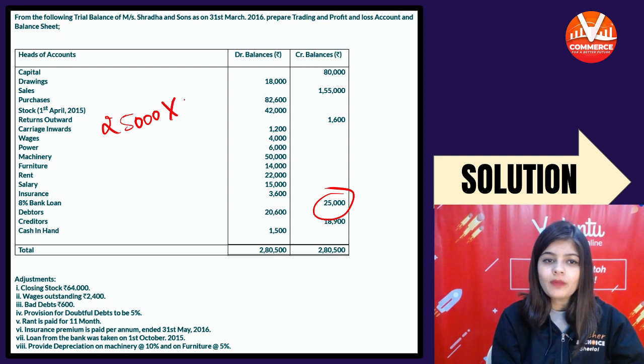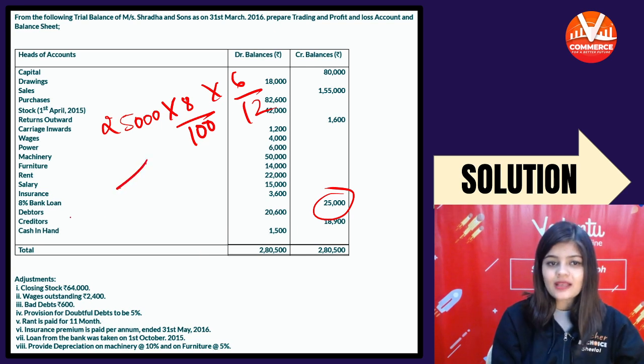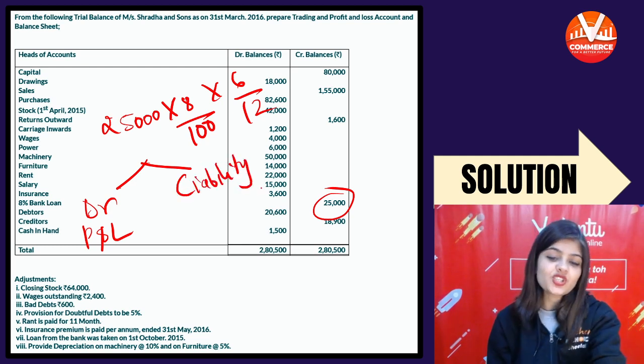25,000 loan multiply by rate of interest upon 100 multiply by 6 by 12. जो भी इंटरेस्ट आएगा, debit in the P&L and on the liability side of the balance sheet.